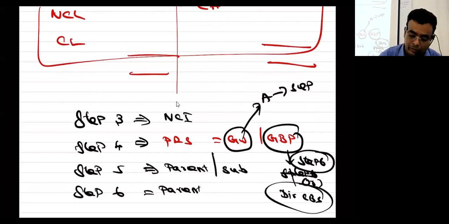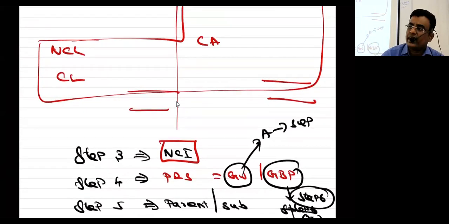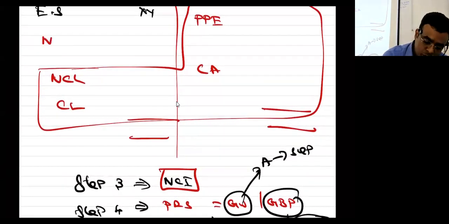Now I will come one by one. Step 3 ல என்ன இருக்கு? This NCA should be a part of here. After share capital under other equity you should write this. So step 3 is considered.